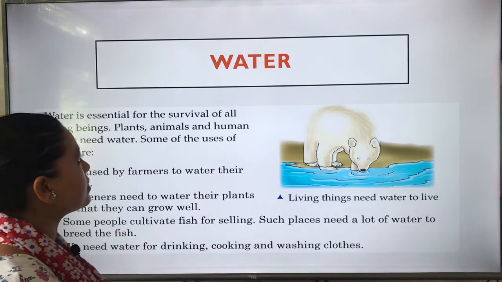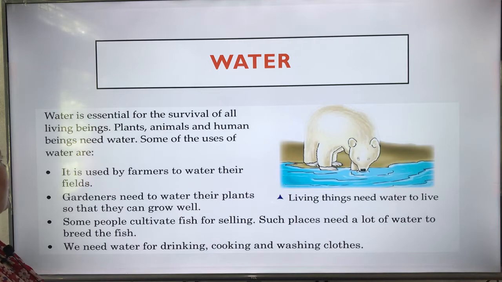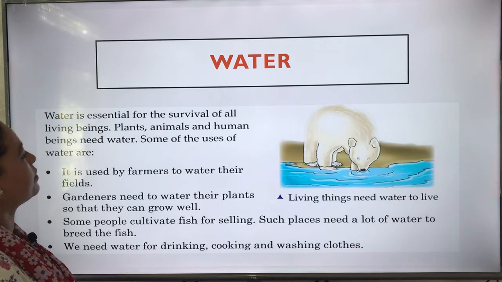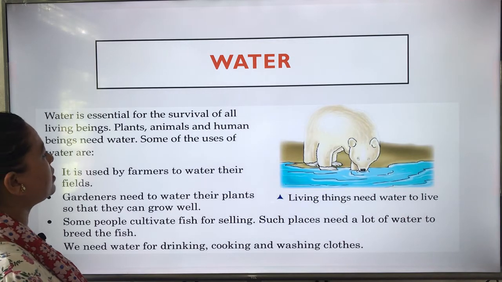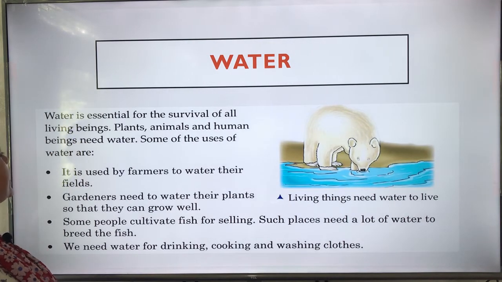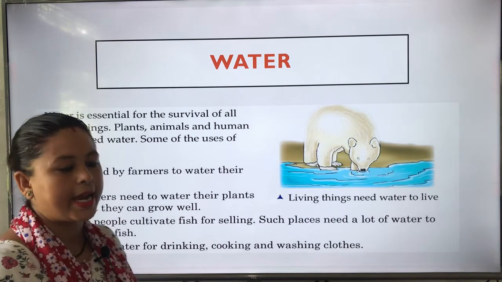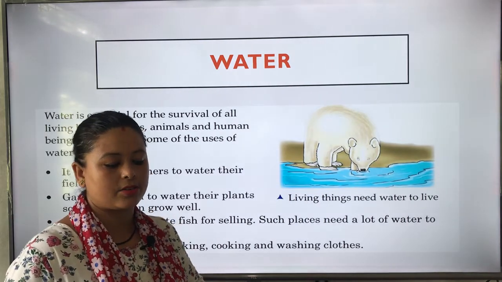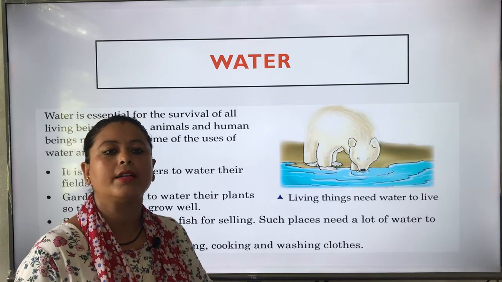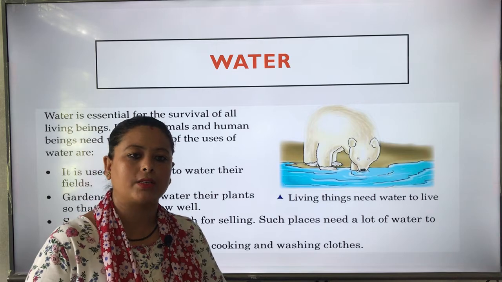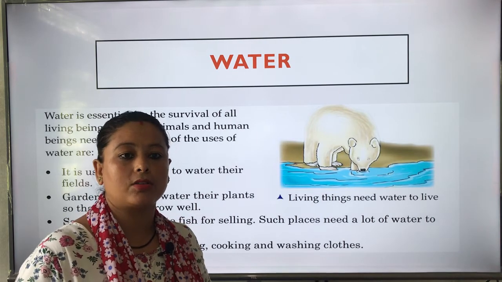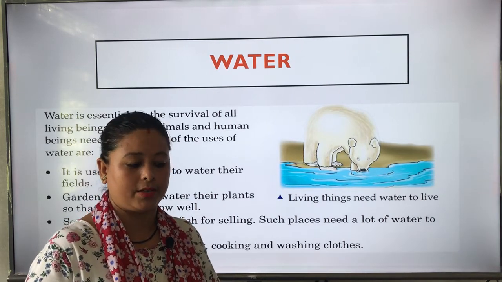Now next one is water. Water is essential for the survival of all living beings. Plants, animals and human beings need water. So children, you all know that water is very essential for the survival of all living organisms, isn't it? Plants also need water to grow, animals also need water to survive, understood?